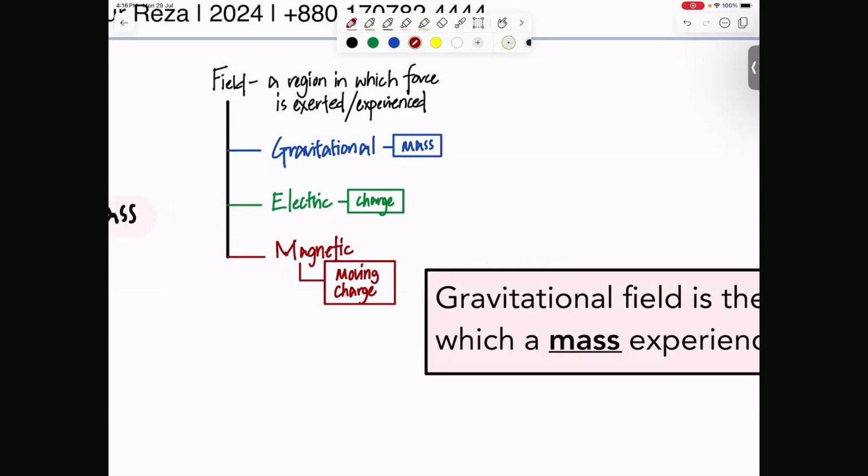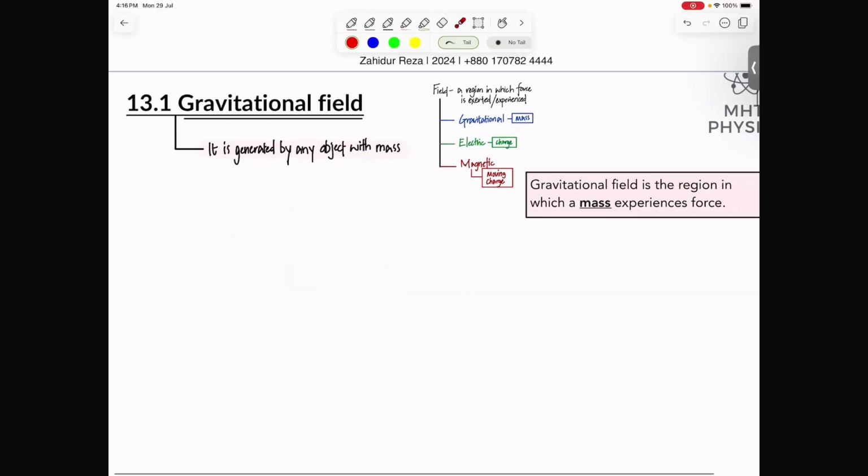In fact, our syllabus is designed around three fields here. So you have the gravitational field, যেটা mass experience করে. You have the electric field, যেটা charge experience করে, and you have the magnetic field, যেটা moving charge experience করে. So এগুলা সবগুলো আমাদেরকে শিখতে হবে to quite a detail. মানে we will learn all the equations and everything about it. So we'll start with the gravitational field আজকে.